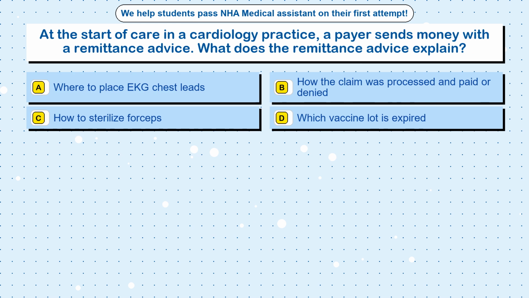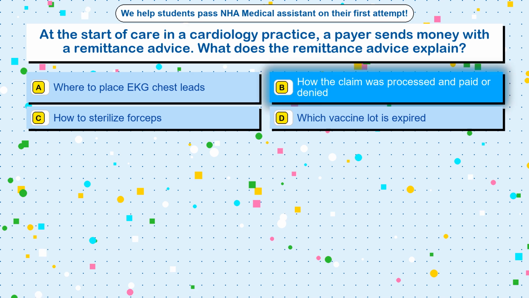Question 31. At the start of care in a cardiology practice, a payer sends money with a remittance advice. What does the remittance advice explain? Option A. Where to place EKG chest leads. Option B. How the claim was processed and paid or denied. Option C. How to sterilize forceps. Option D. Which vaccine lot is expired.